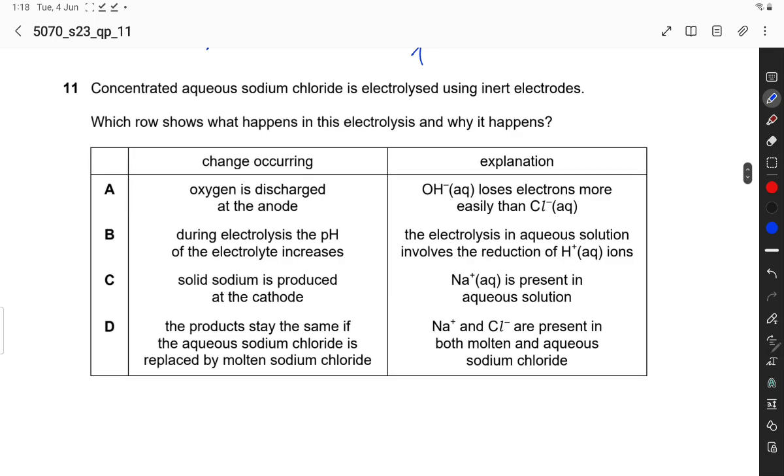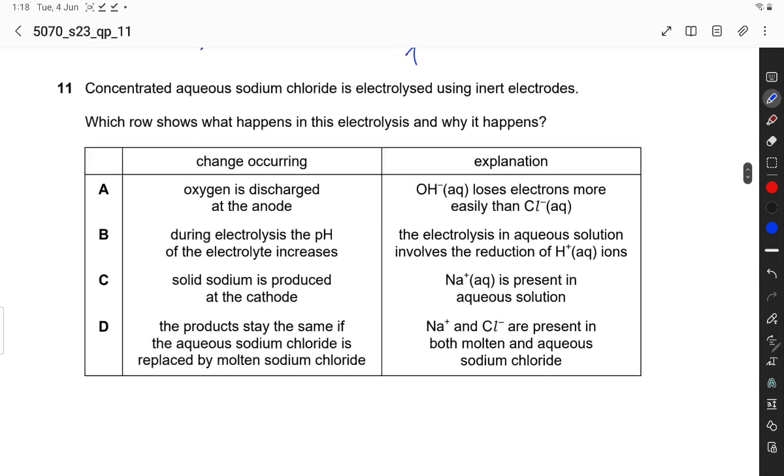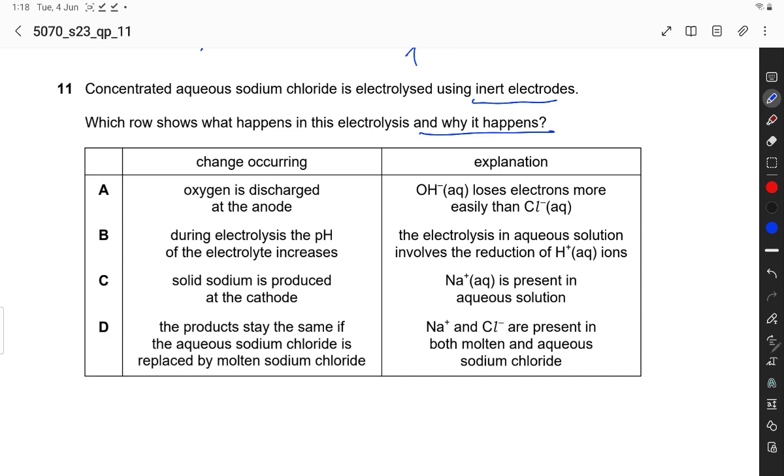Next question: concentrated sodium chloride is electrolyzed using inert electrodes. Which row shows what happens in this electrolysis and why it happens? Change occurring in inert electrodes. Oxygen is discharged at the anode. This is concentrated aqueous solution, so it has sodium ion, chloride ion, H positive, OH ion.